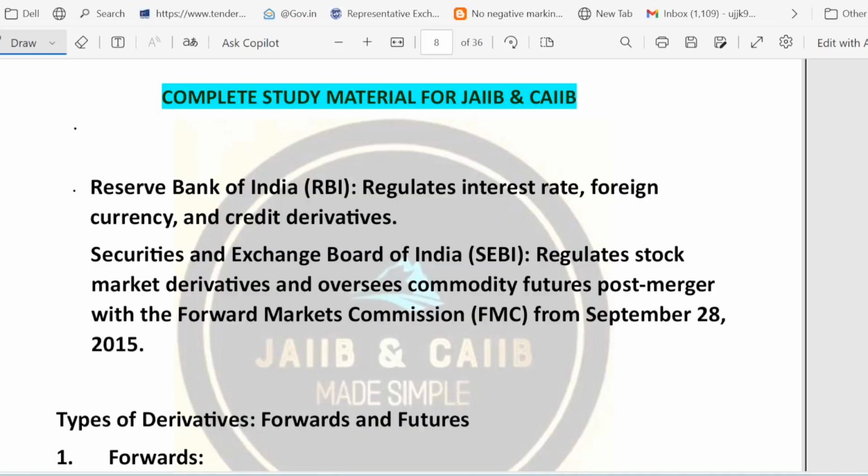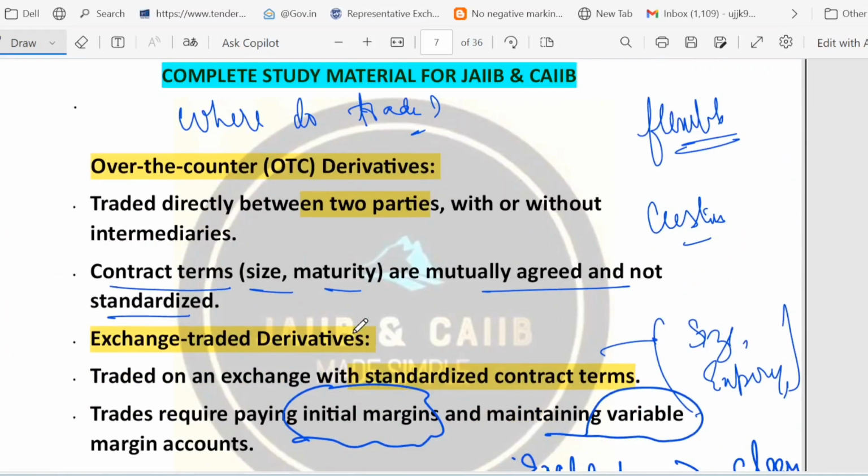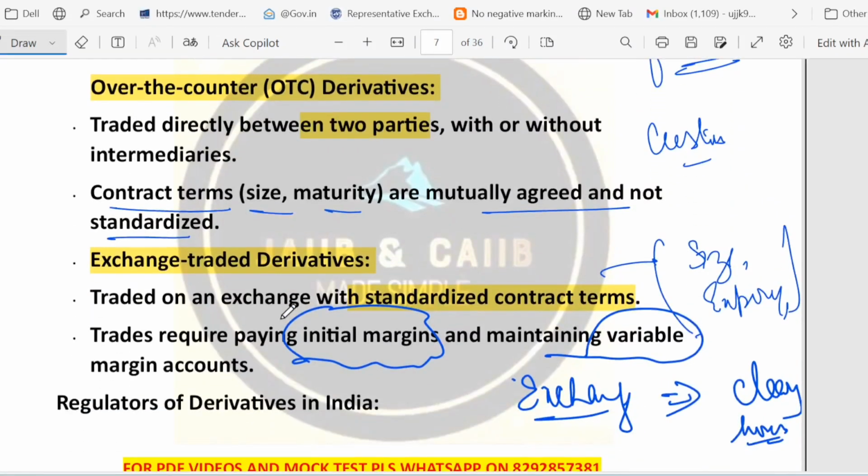Now friends, the next point is, what are the things which we have discussed? First, the points about hedger, trader, speculator. OTC means over the counter, which means a custom deal done between two parties, right? The pro is that they are quite flexible. The cons are that they are less transparent and have higher counterparty risk. Then we told you about exchange traded derivatives, which are standardized contracts on an organized exchange. The pros are that they are quite transparent and reduce risk. The con is less flexibility, because everything is standard, so flexibility is not there, right? So these are the points.